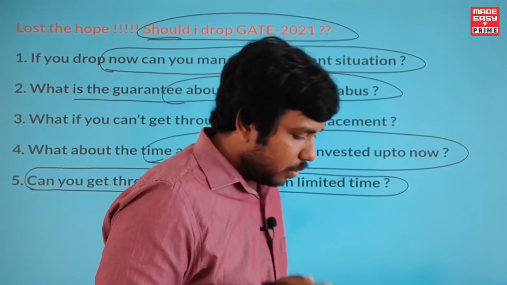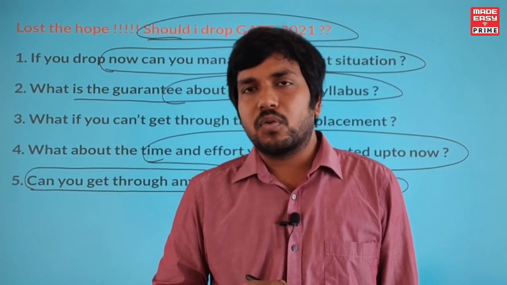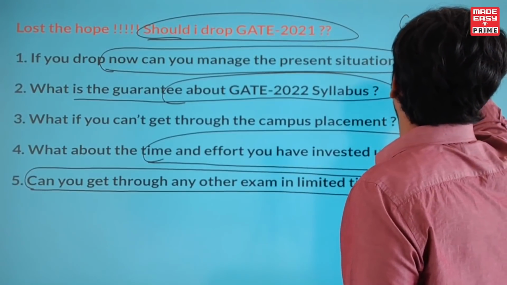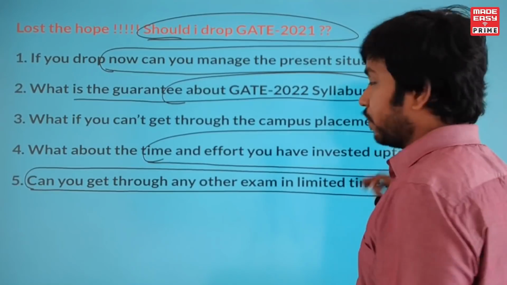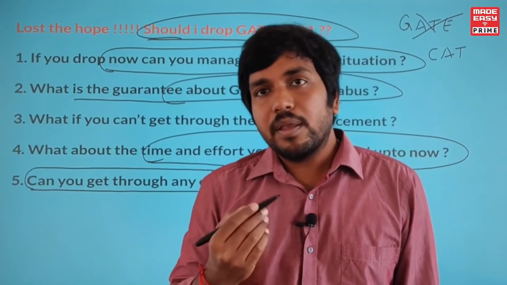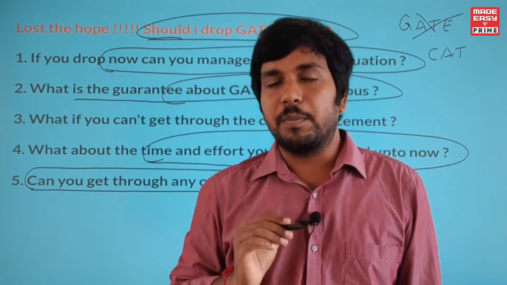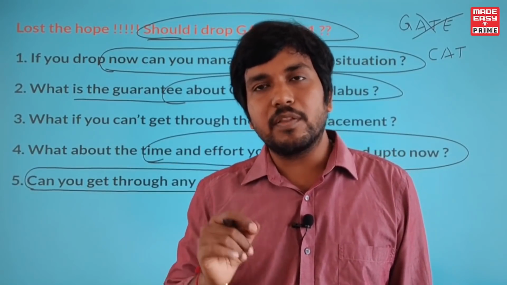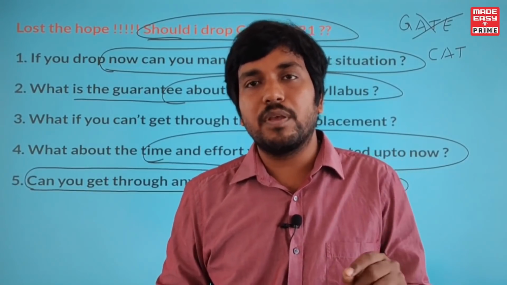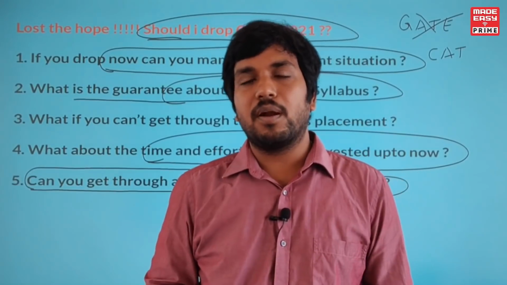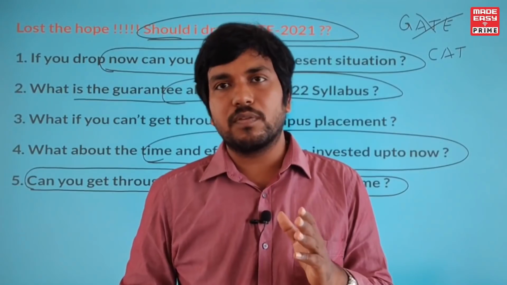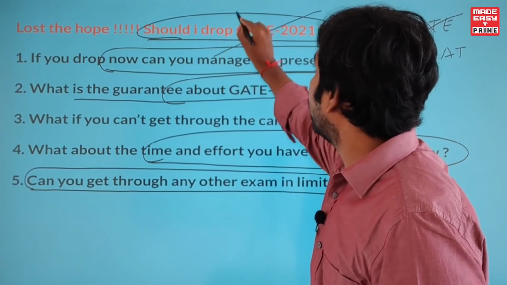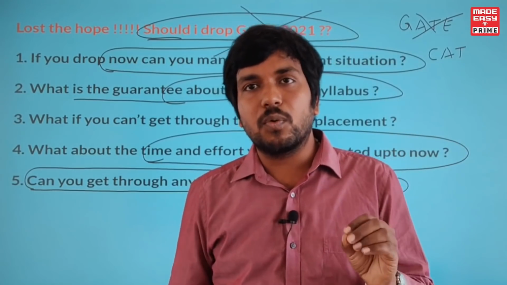And then, can you get through any other exam in limited time? I know some of the students may think like this also: as the syllabus is increased in the GATE exam, let me drop GATE and go for the CAT exam or some other exam. So think about one thing: you are already doing your preparation, you are in the middle of the preparation, and you are stopping this and going for some other thing, right? In this particular situation, most of the time you will not be successful in both the exams, and finally you will have no option. So I don't think this is a wise decision. The conclusion of this is, don't drop GATE 2021 even though you lost the hope.